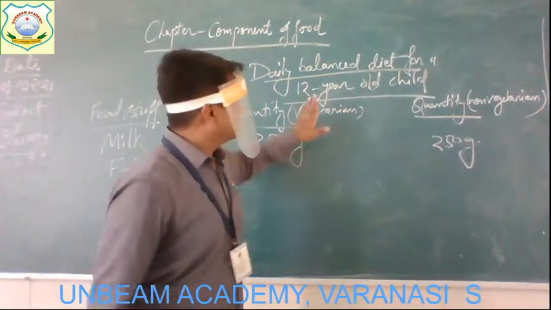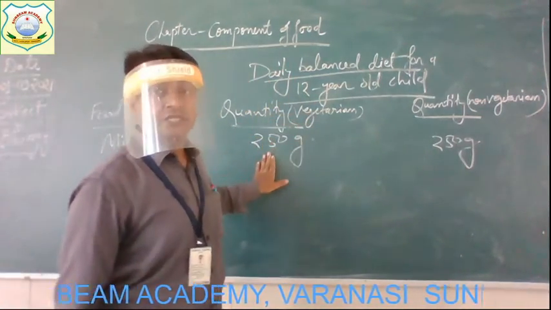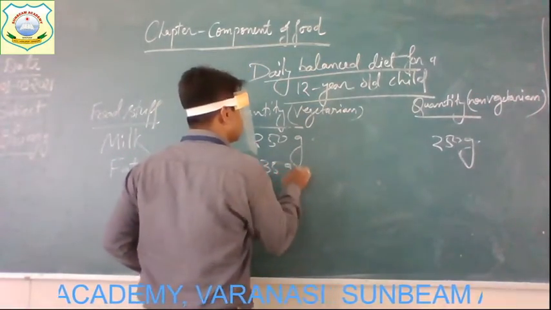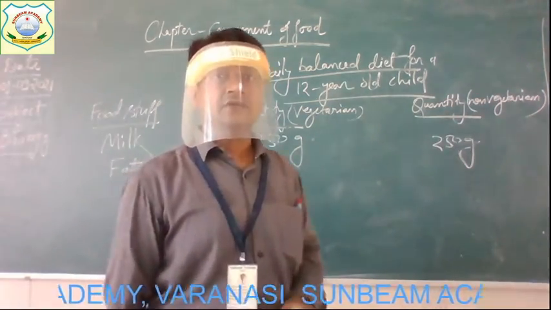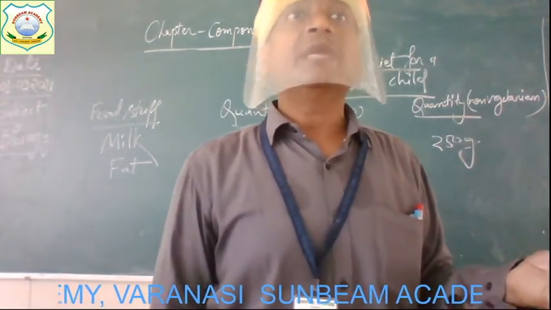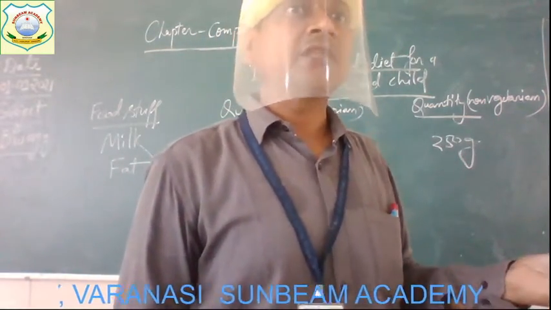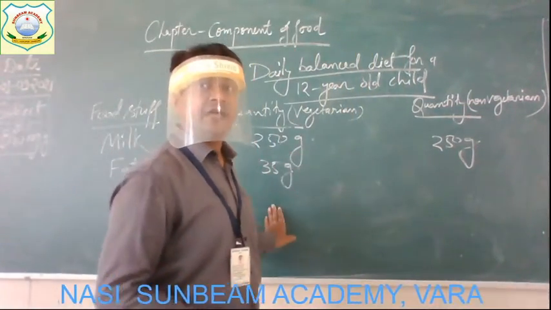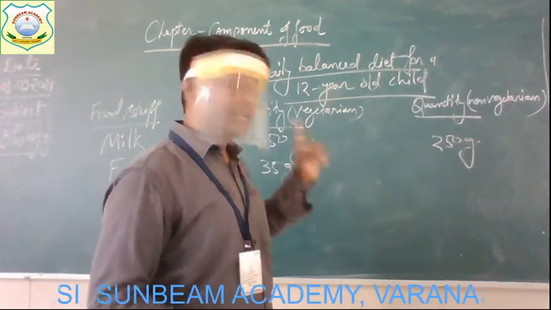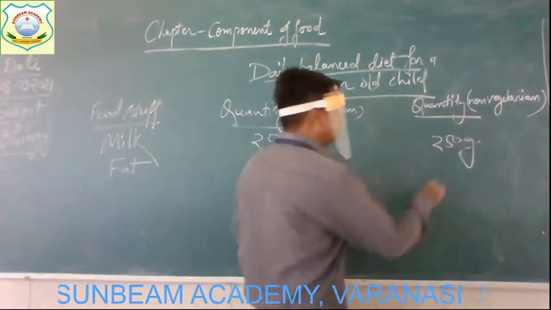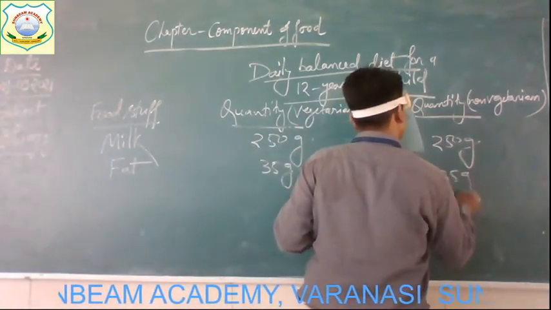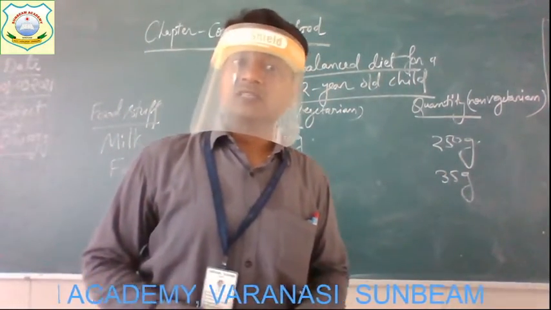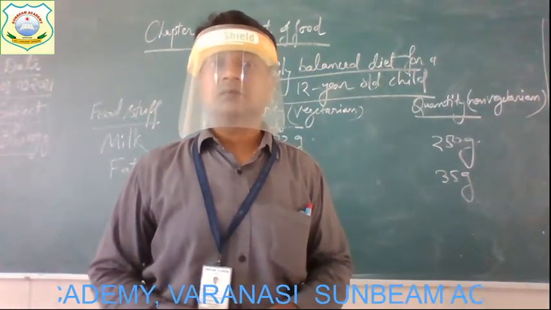And a 12-year-old child which is vegetarian must have to take about 35 grams of fat per day. Fat is present in oil, butter, ghee and all. They all are the sources of fat. So together in per day about 35 grams must be taken, and for a non-vegetarian child it will also be 35 grams. Alright. The next food item is sugar.